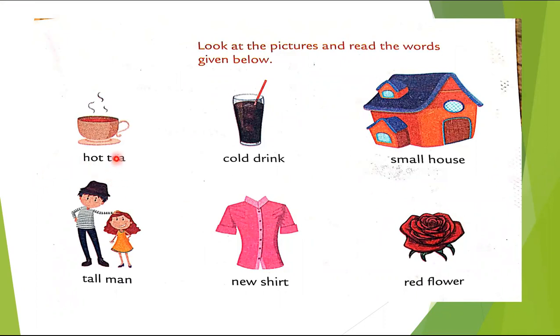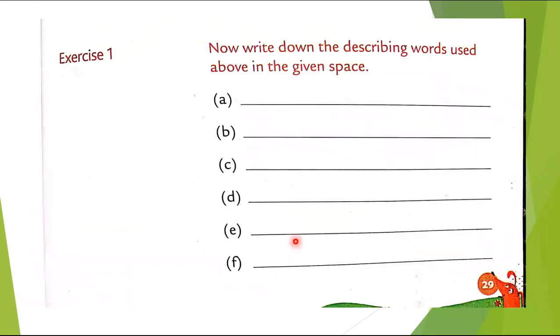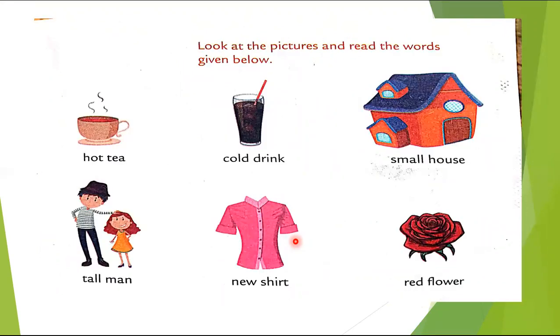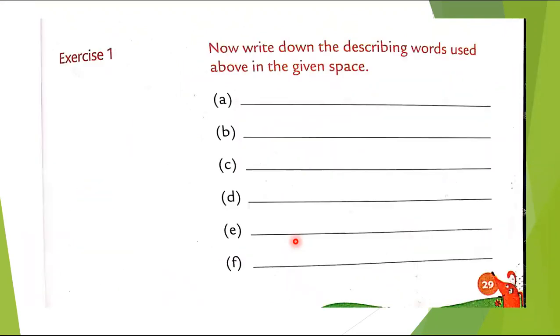Look at the pictures and read the words given below. Hot tea. So tea is hot. So here hot is again an adjective. Cold drink. Small house. Tall man. New shirt. And red flower. Now write down the describing words used above in the given space. So the describing words here we have to mention.